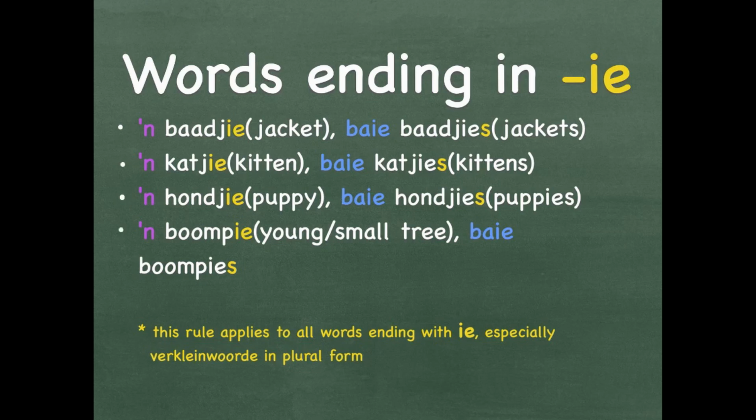A boompie, small tree or a young tree. Baie boompies, ending on an S. This rule applies to all words ending with IE, especially vir kleinwoorde in plural form.